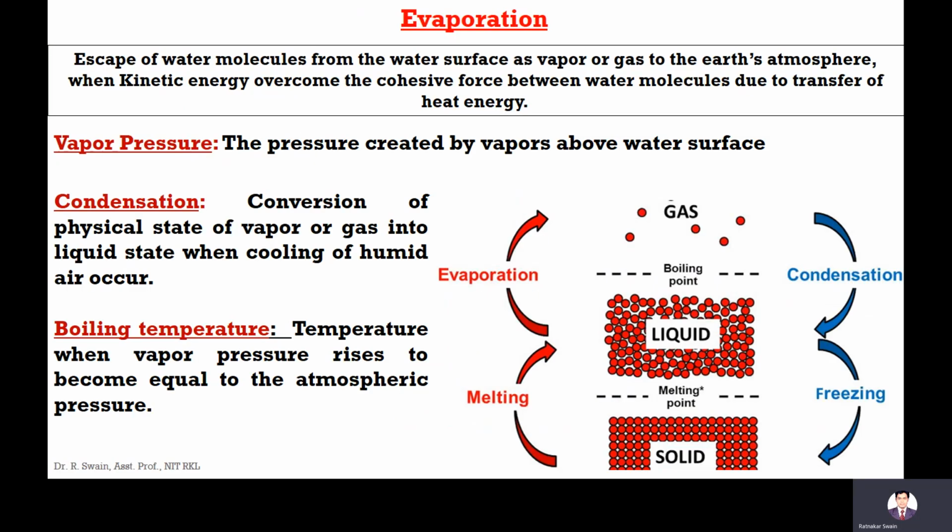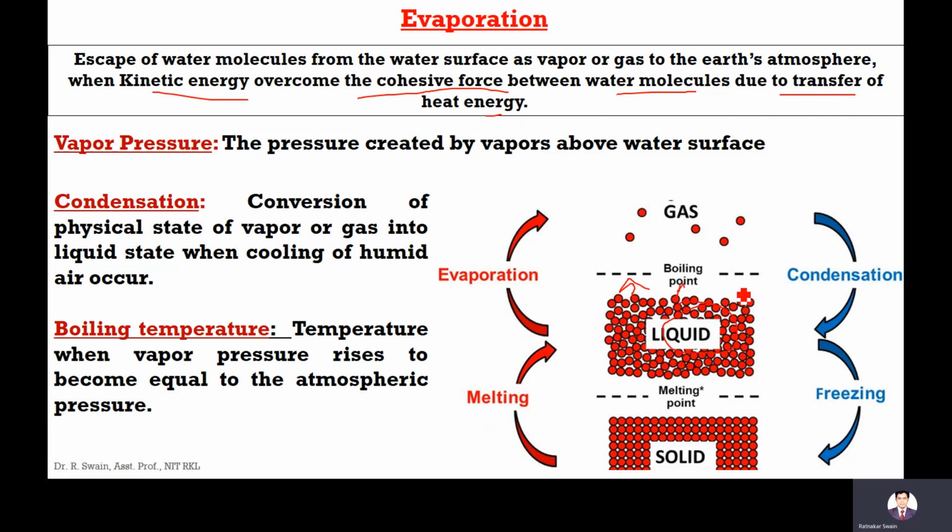Next is evaporation. Evaporation, as I discussed, is the escape of water molecules from the water surface as vapor or gas to the atmosphere, when kinetic energy overcomes the cohesive force between the water molecules due to transfer of heat energy. When we supply heat energy to the liquid, the cohesive force between the water molecules decreases and the kinetic energy increases. When kinetic energy increases, there will be random motion of molecules, so the molecules try to escape from the water surface.